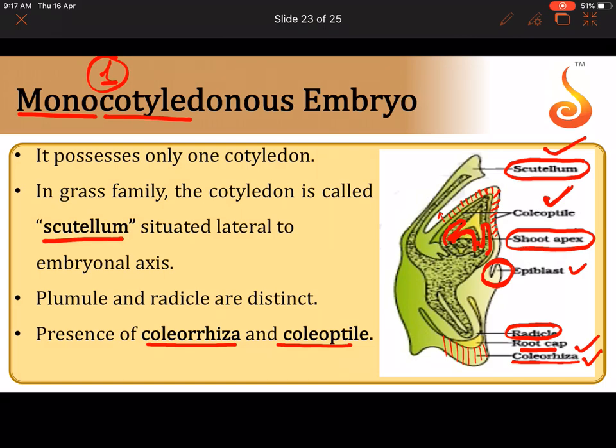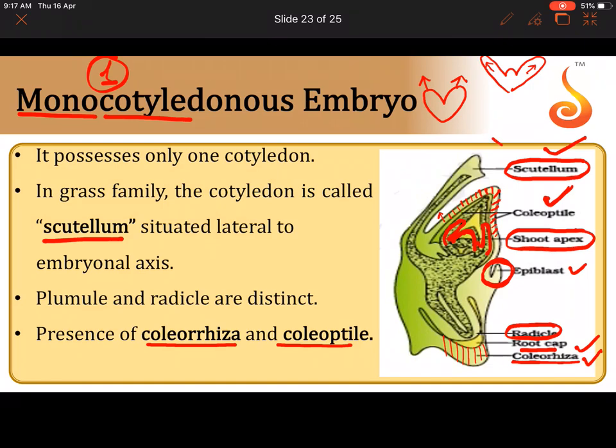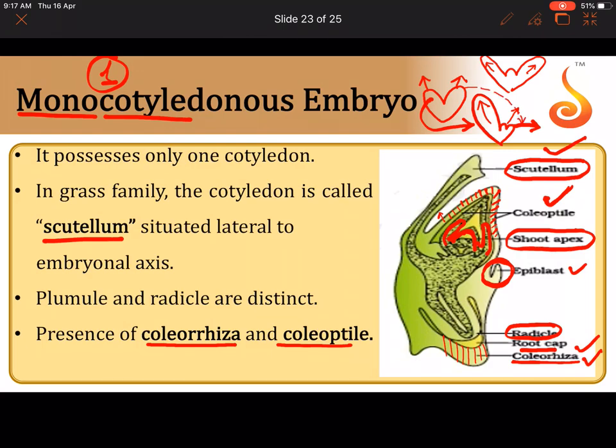So it's as if in monocot, there is a heart-shaped embryo. See, this is the heart. I told you that the heart has 2 lobes. In dicot, both of them will grow. Both the lobes will grow to become 2 cotyledons. In monocot, only 1 lobe will grow. See, only 1 lobe is growing. That becomes the scutellum. The other lobe which does not grow is the epiblast, and this mound inside is the plumule. So only 1 lobe of the heart is growing in the monocot. The other lobe of the heart becomes a reduced structure which is called the epiblast.